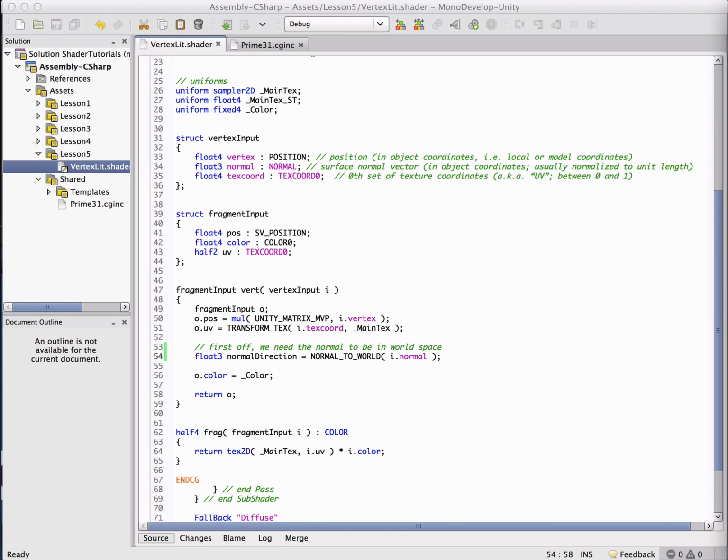So if it's the same variable and it could be either a directional light or a point light, how do we know what it's giving us? And the way Unity does this is they made world space light position a float 4. So it has that extra W value in there. In the case of a directional light, W is going to be 0. In the case of a point or a spotlight, it'll be 1. So that's how we can use the same variable and know if we're dealing with a directional light or a point light. So we'll know if we have a direction or a world space coordinate.